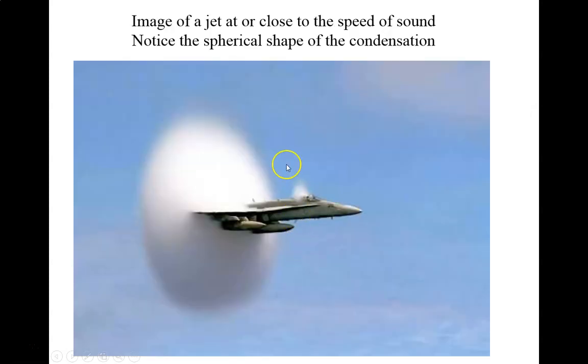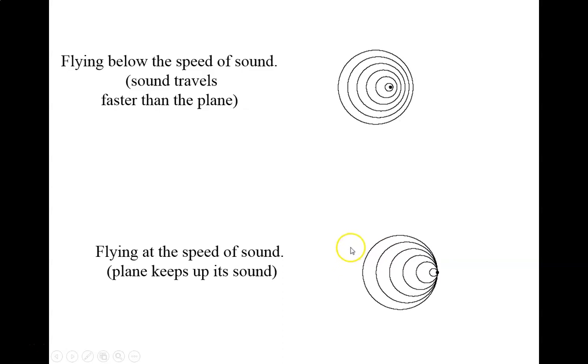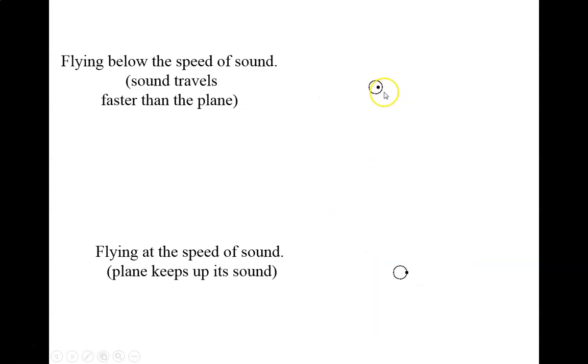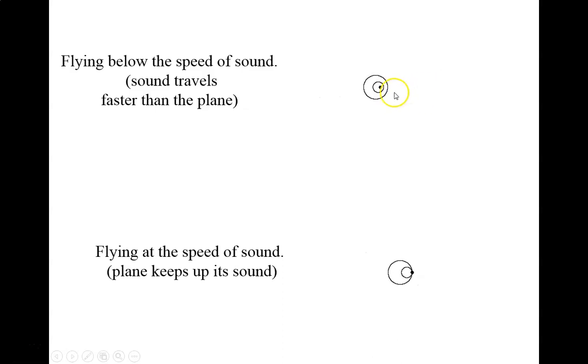So here's a jet that's just breaking the sound barrier, and you can see it looks like you took a sphere and sort of cleaved off a little slice of that sphere. You see another little one right here. So what's going on is, as the plane gets fast enough to travel at the speed of sound, the pressure waves build up. So here's the plane traveling at less than the speed of sound. The sound waves are traveling faster than the jet.